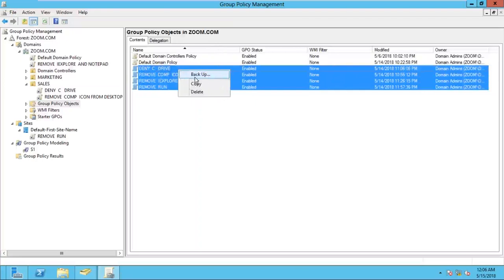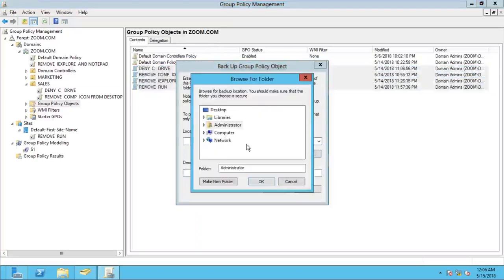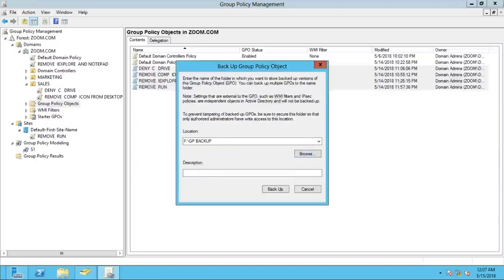Now once you click backup here, it's asking for the location. So click on browse, go to the computer, and for the location I will give F drive. In F drive, click on make a new folder and give any folder name. So I'm saying GP backup, and click OK. Once you click OK, the path is accepted. Then click on backup.